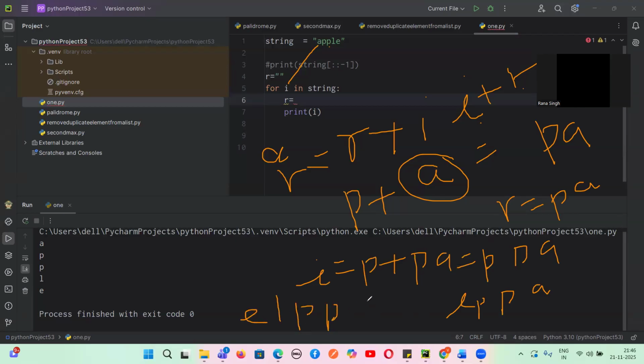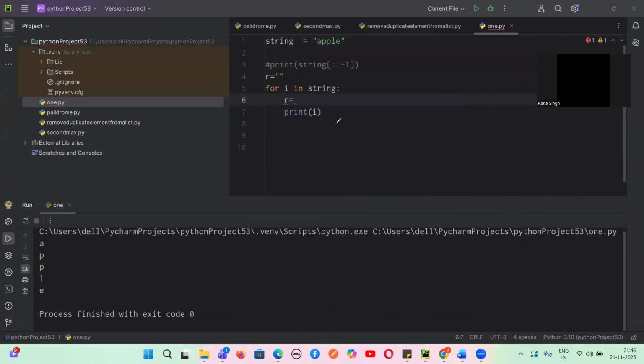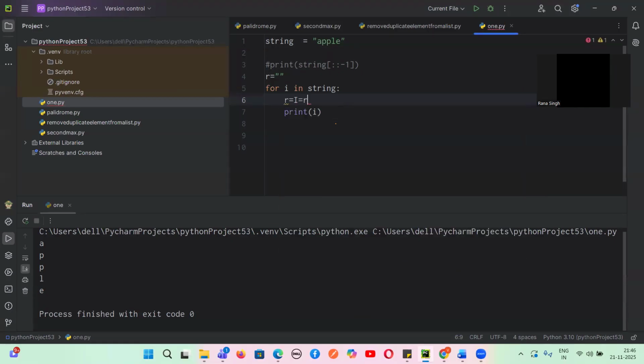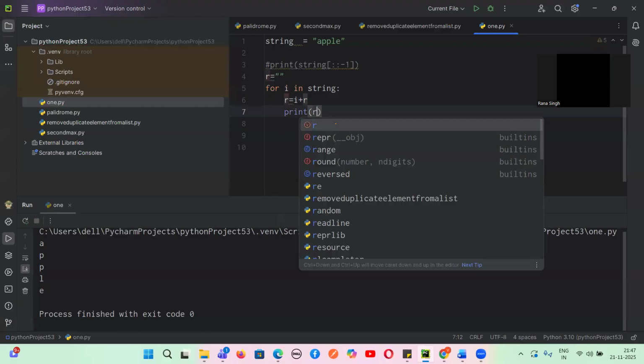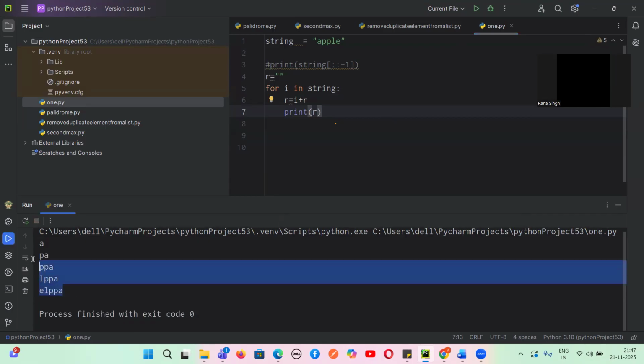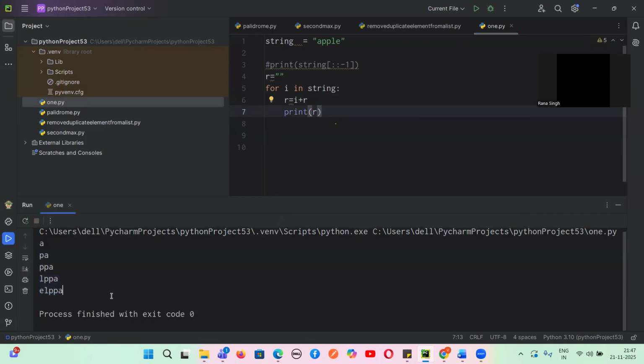The last value will be ELPPA. Let us just give it a try and see, to understand whether it gets executed in such a way as I was trying to do. I plus R we have written. Let us just see what is the output. I plus R, and we just print this particular R and see what is happening, guys. Okay, so now see here. Are you getting these values? Yes or no, guys? ELPPA. What happened? Tell me.